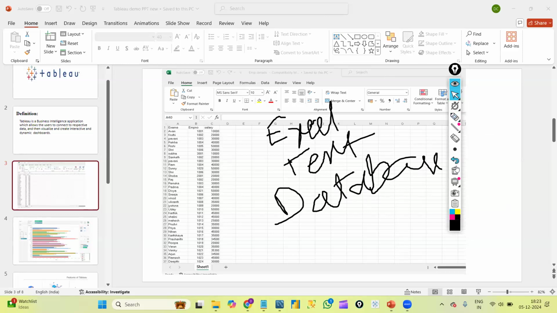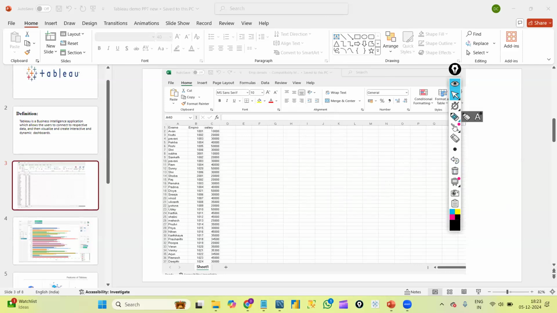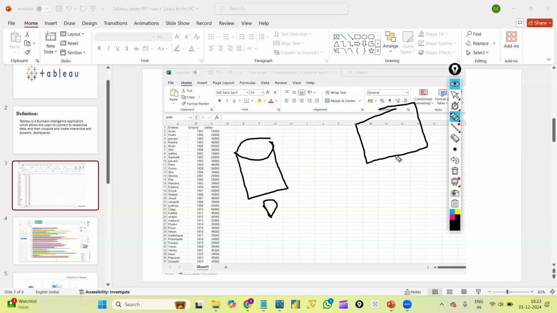So what is exactly the process here? Suppose imagine this is a database, where we will have some data. We will connect that data to the Tableau desktop. Suppose just imagine this is some Tableau desktop where we will create some graphs. Tableau desktop is one software from Tableau where we will create all the graphs. Basically, this is called a product of Tableau.